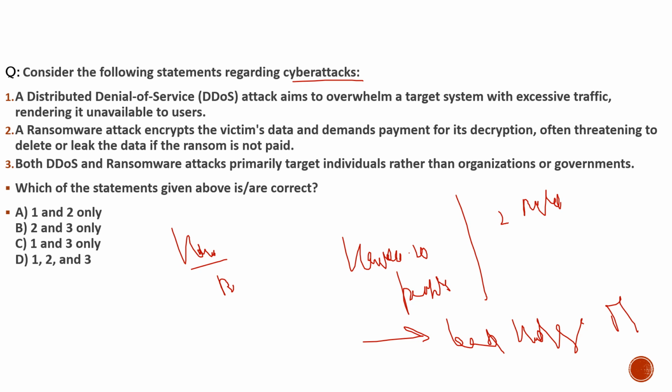They are all critical infrastructures, and they are controlled by these IT sectors. So if these cyber attacks are put on this critical infrastructure, it can damage the whole economy of the country.